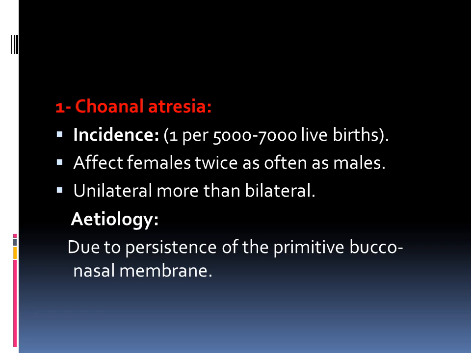Etiology: as you know, during development there is a primitive bucconasal membrane which separates the posterior choana from the nasopharynx. This membrane will involute during embryological development. Failure of involution of this primitive bucconasal membrane will lead to obstruction of the posterior choana, which is called choanal atresia.